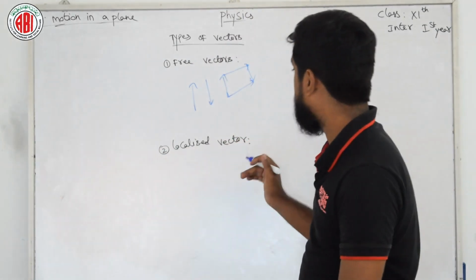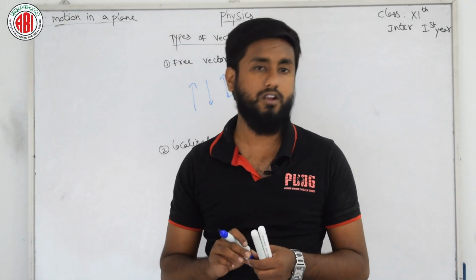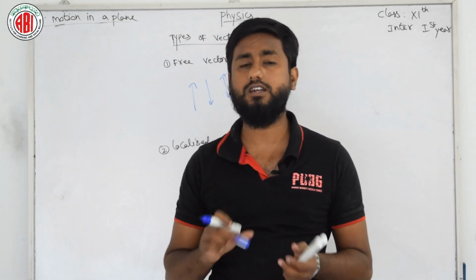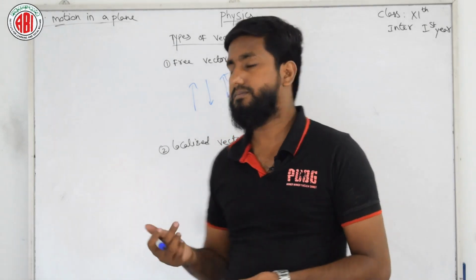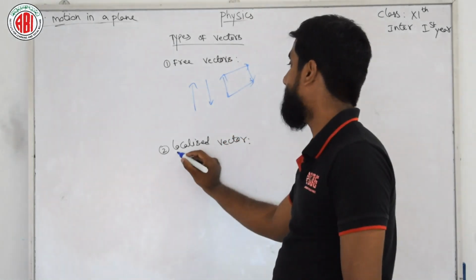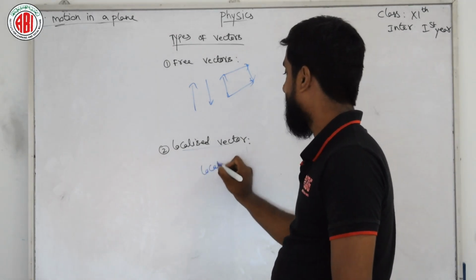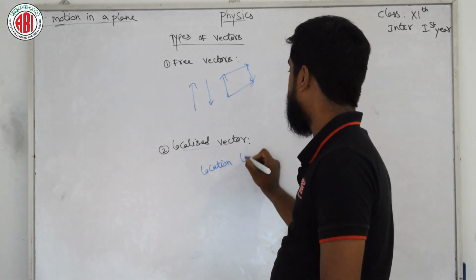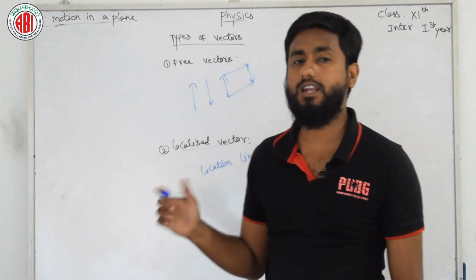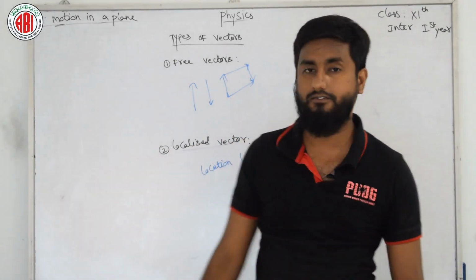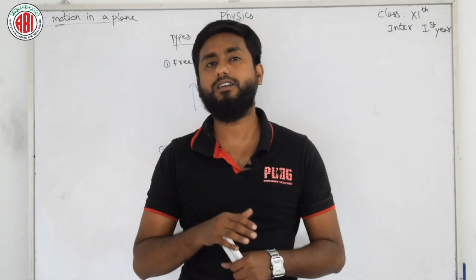Now coming to the localized vector. These vectors have a location or line of application, which is of considerable importance in physical applications. That means this vector has its own particular location or line, and it does not differ from its location and line. This is known as a localized vector. So these two definitions you need to remember, right?